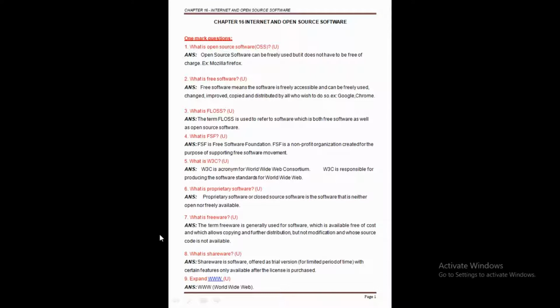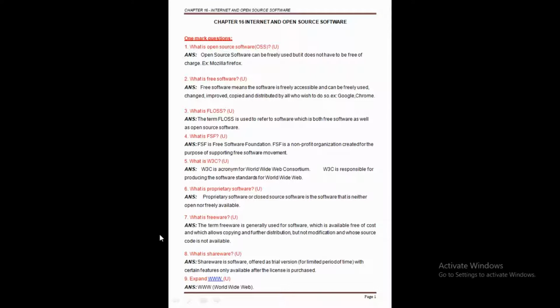And after completing FLOSS, the next question is what is FSF? The full form of FSF is Free Software Foundation. It is a non-profit organization.